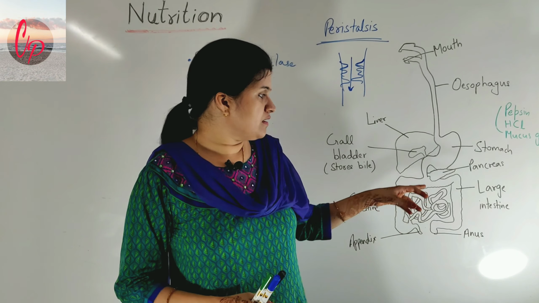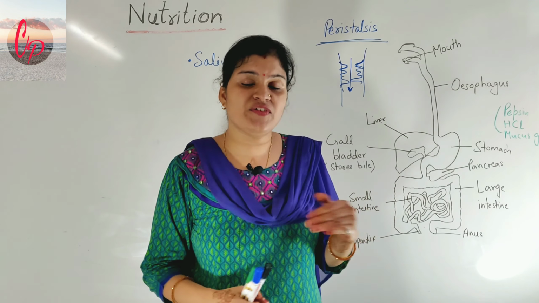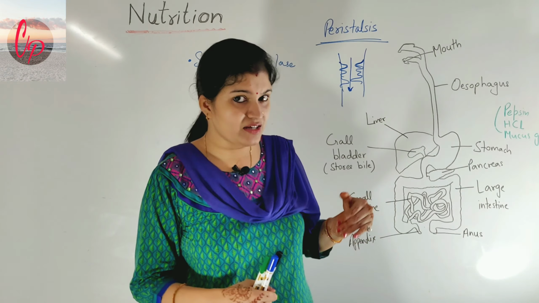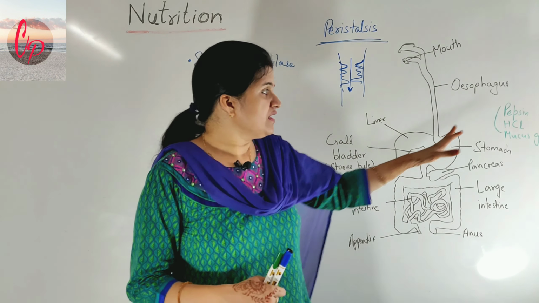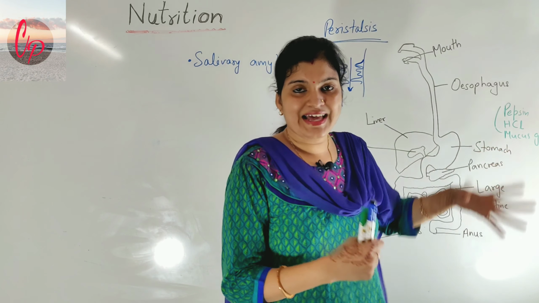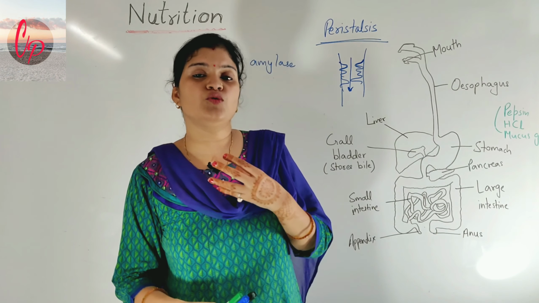Now, sphincter muscle is also present in the stomach, which pushes the food forward. As the things present in the stomach have done their function, the food has to move further.